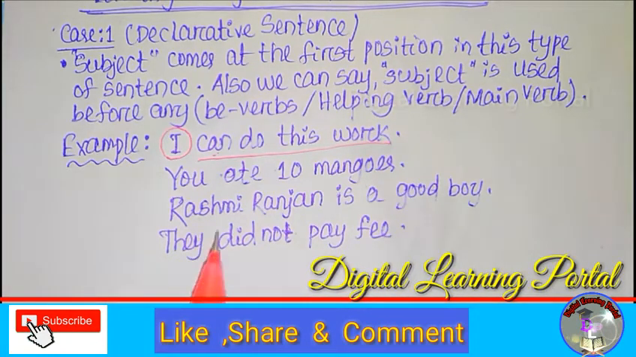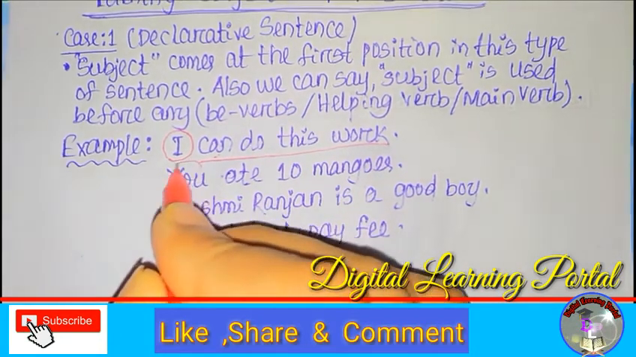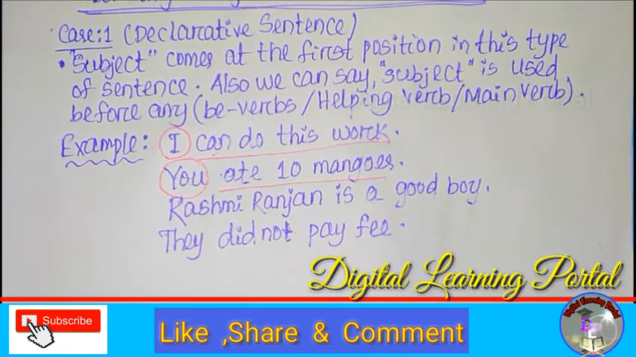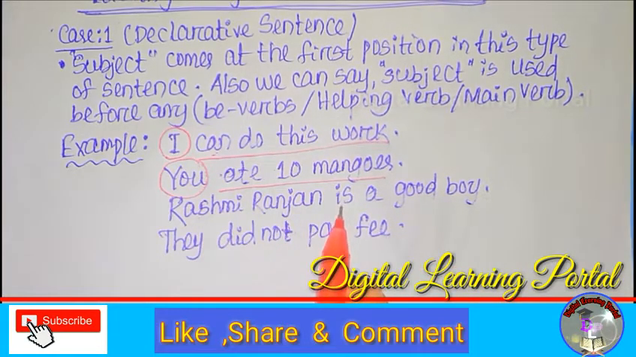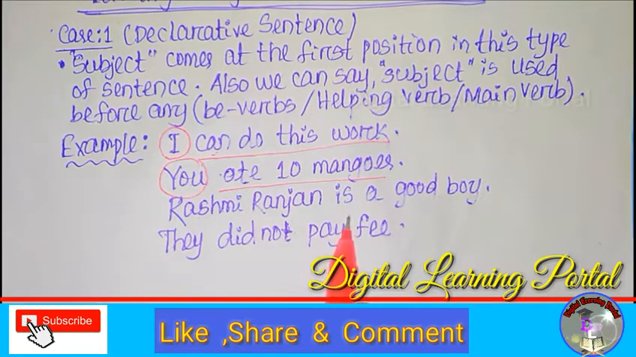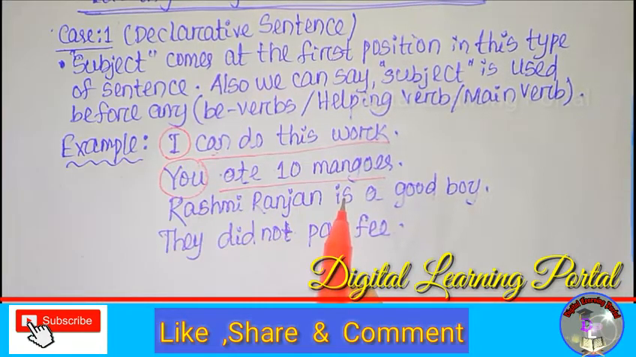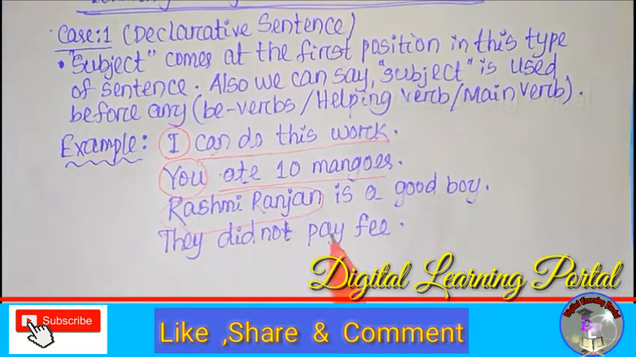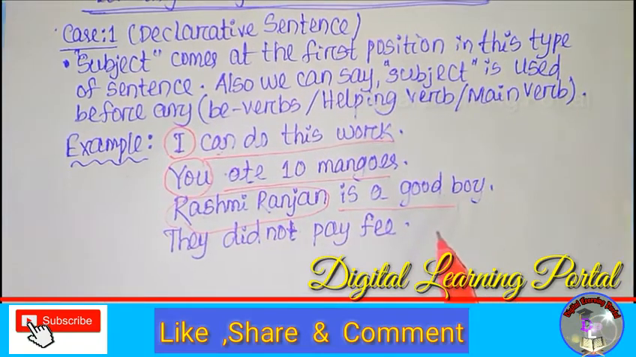The second example is: you ate 10 mangoes. This is also a declarative sentence, and you is the subject and the rest, ate 10 mangoes, is the predicate. The third example is: Rashmi Ranjan is a good boy. Is is the be verb, but actually in this sentence it is used as the main verb because the main verb is absent. So before the main verb we use Rashmi Ranjan. So Rashmi Ranjan is the subject and the rest, is a good boy, is the predicate.